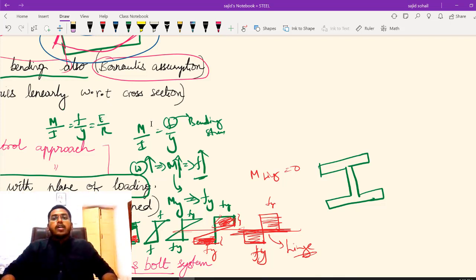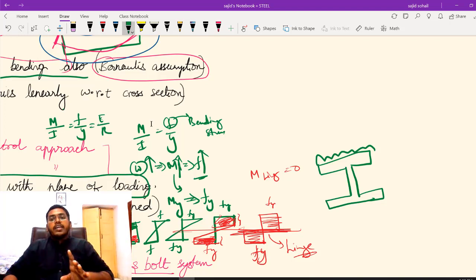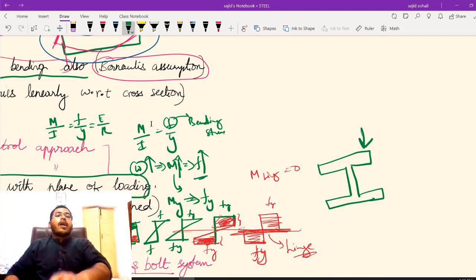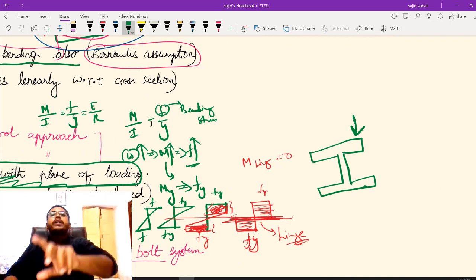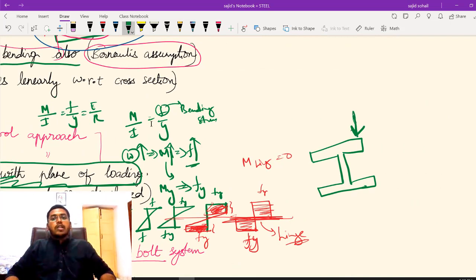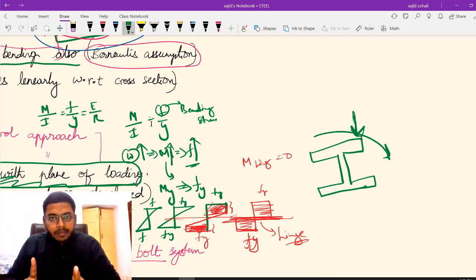Okay, at a cross section, if I am loading it symmetrically, then it's fine. We have to load as if the load is symmetrical to the structure. If not, if you are loading something like this, if your section is not symmetrical with the plane of loading, what will happen? Twisting moment will be developed. Okay, because the load is not symmetric, a twisting moment will be developed in my section. Concept is very clear, right?